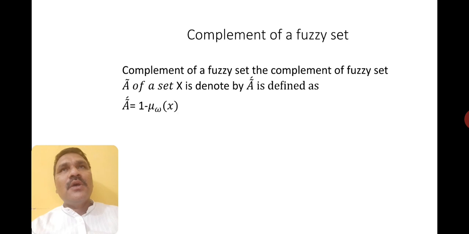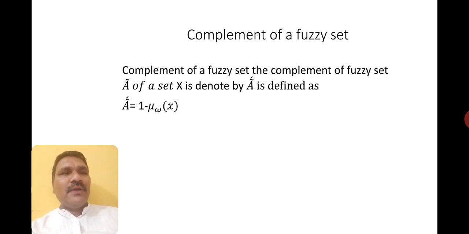Suppose a fuzzy set A has the element 1 comma 0.2. What will the complement be? 1 comma 1 minus 0.2. If you subtract, you will get 0.8. So 1 comma 0.8 will be the complement of that element.